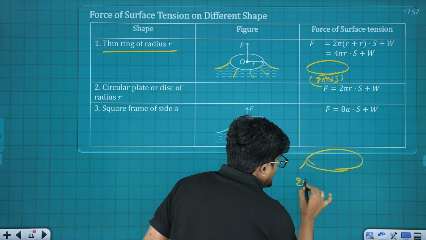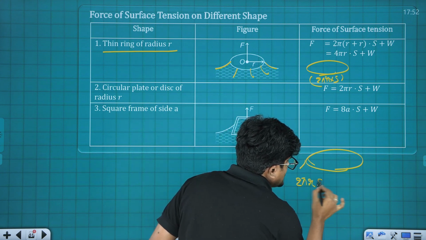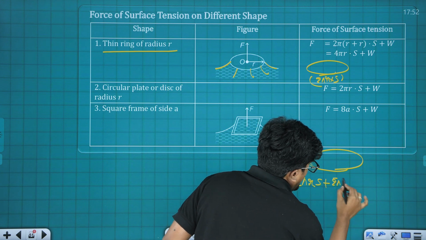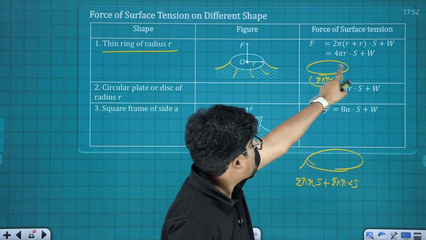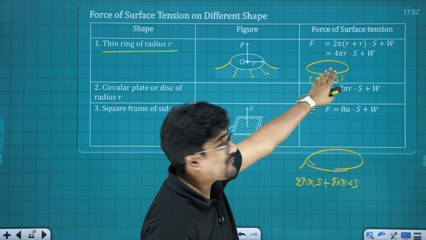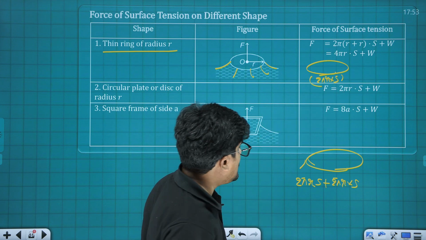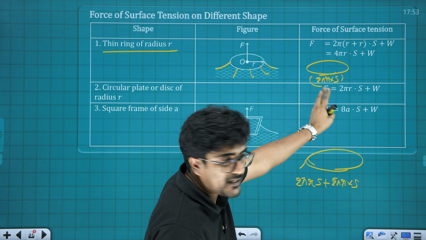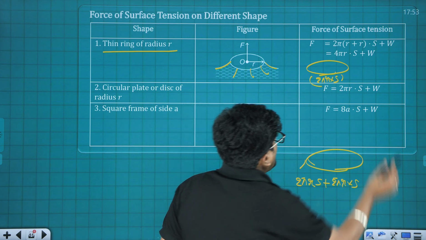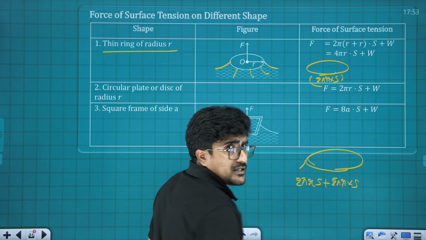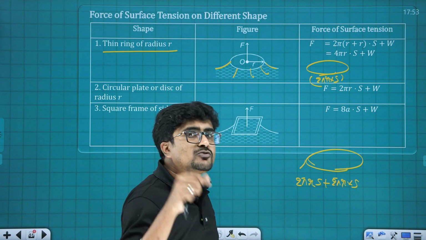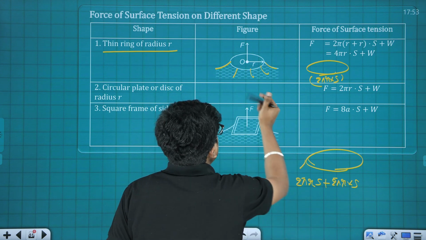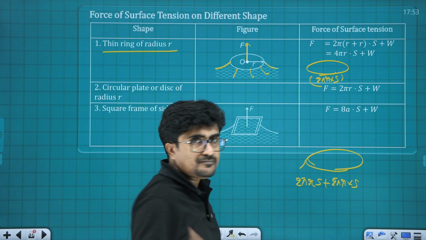How much is it going to be? 2 pi r into s plus 2 pi r into s. So r plus r is there, s is common, that's why we take it as 2 pi into (r plus r) into s. Other than that, the weight of the body is there. So the net downward force acting is 2 pi r s plus 2 pi r s plus w, and that is going to be balanced by the upward force.